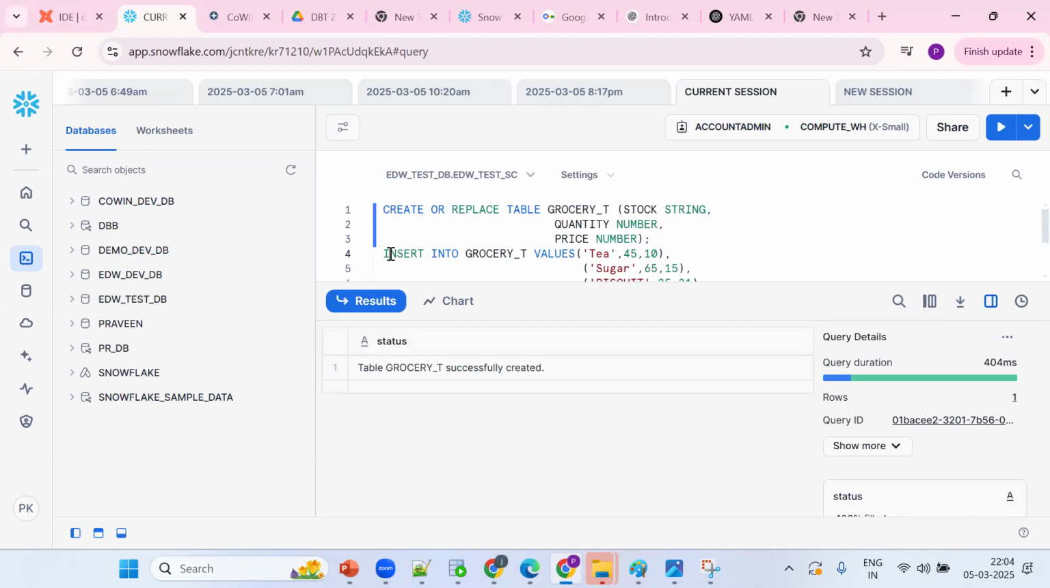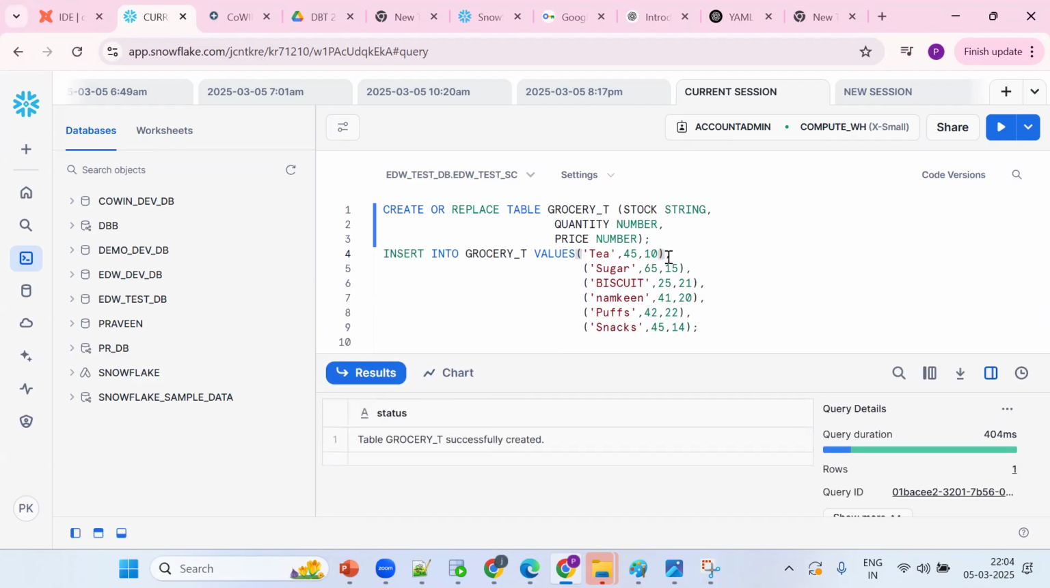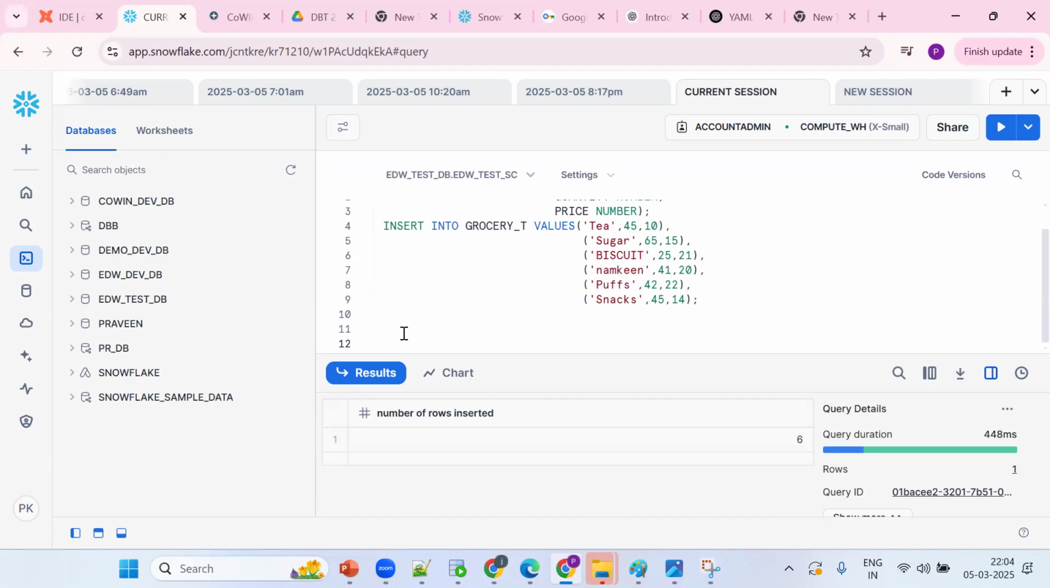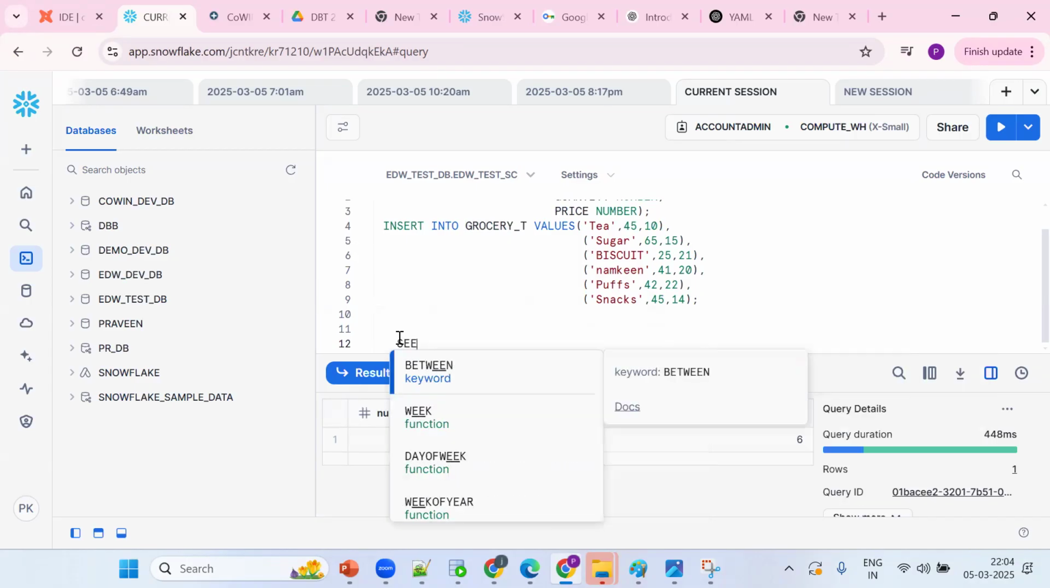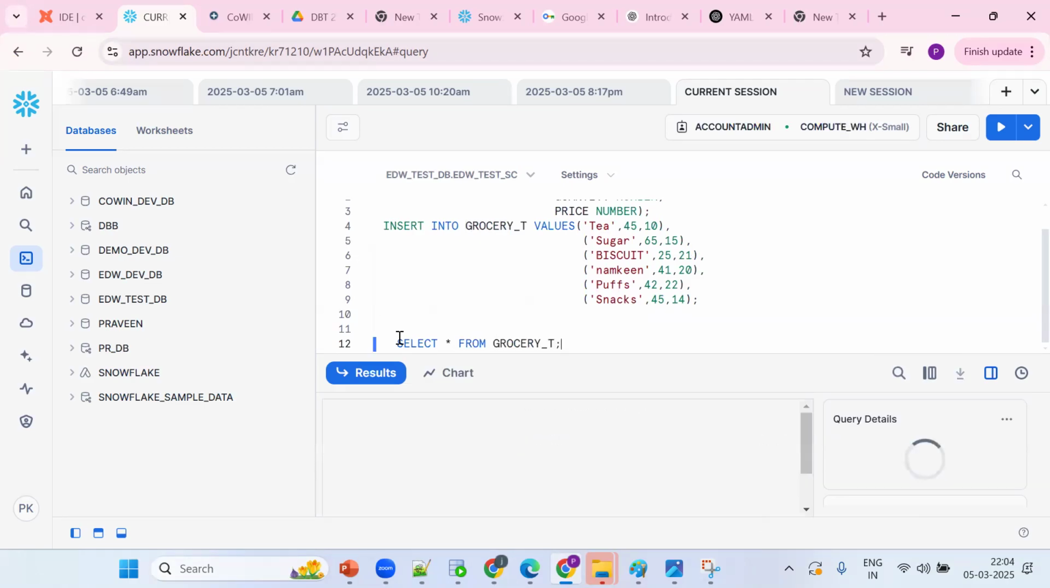So create the table. This one is asking for multi-insert. Snowflake supports multi-insert, so bracket open, bracket close. Now how to fetch the data, by using which command? Select statement. Select star from table name. Control enter. Okay, same thing.